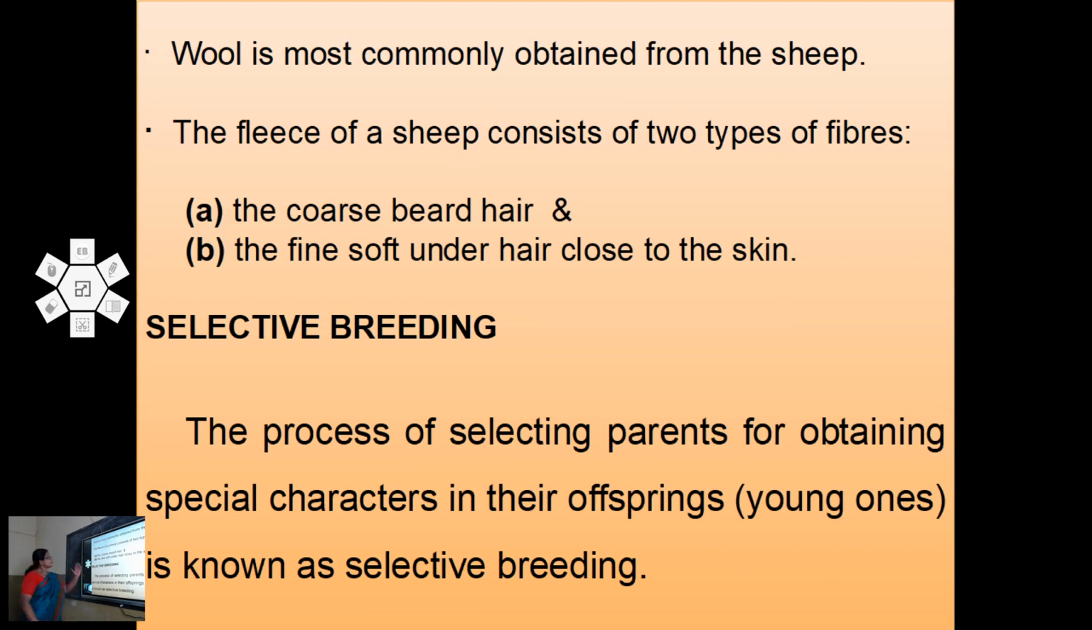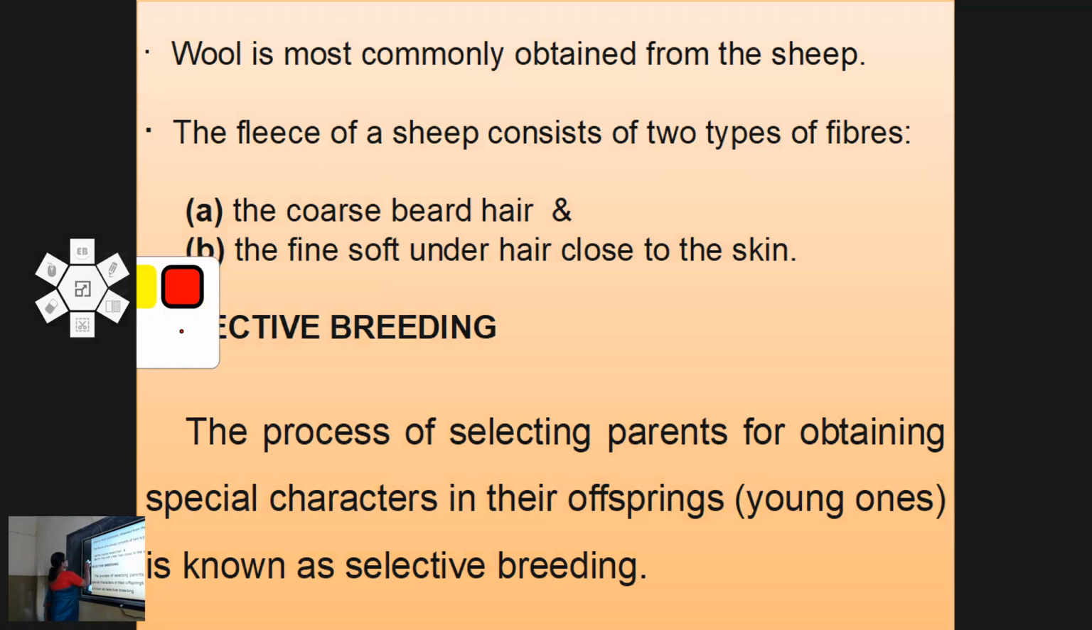Wool is most commonly obtained from sheep, but there are some other animals also. The fleece of a sheep consists of two types of fibers: the coarse beard hair and the fine soft under hair close to the skin.